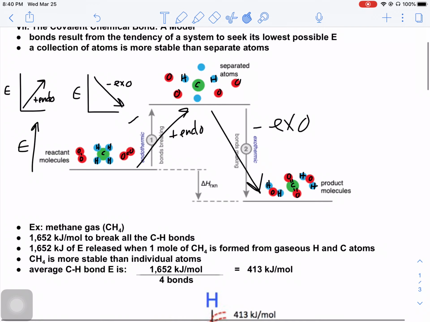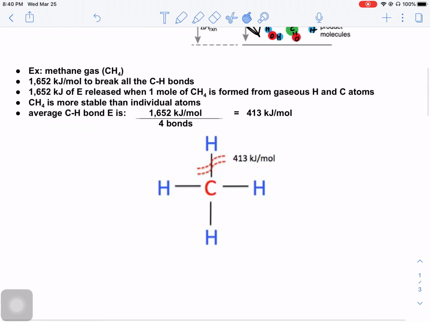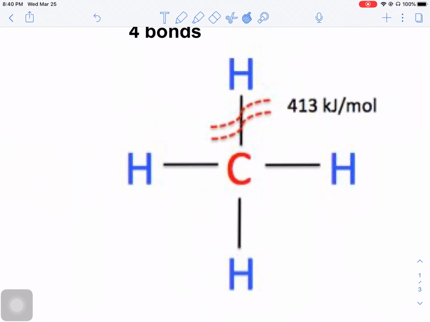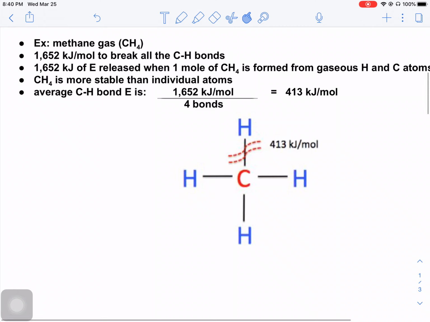All right, so let's take a look at methane. Methane is a molecule. It has carbon in the middle and four hydrogens. It's in the shape of a tetrahedron. And if you wanted to break one individual bond, it would take about 413 kilojoules to do that if you had a mole of methane molecules. But methane doesn't have one bond, it has four identical carbon-hydrogen single bonds. So breaking all the bonds in a methane molecule would require the input of 1652 kilojoules for a mole.